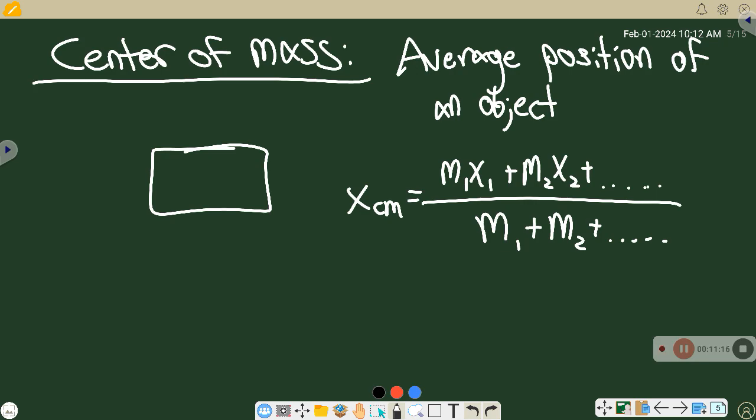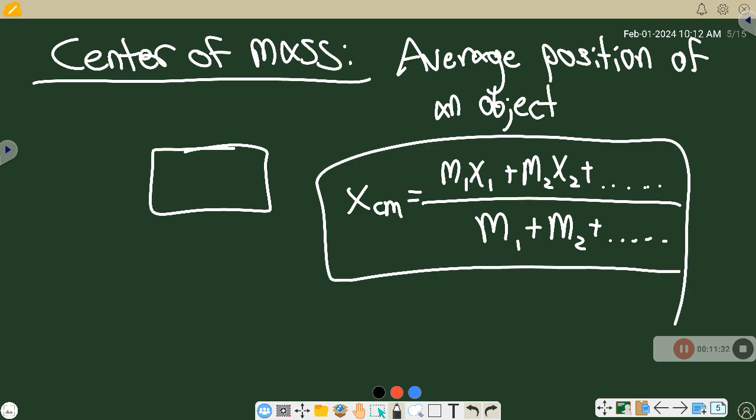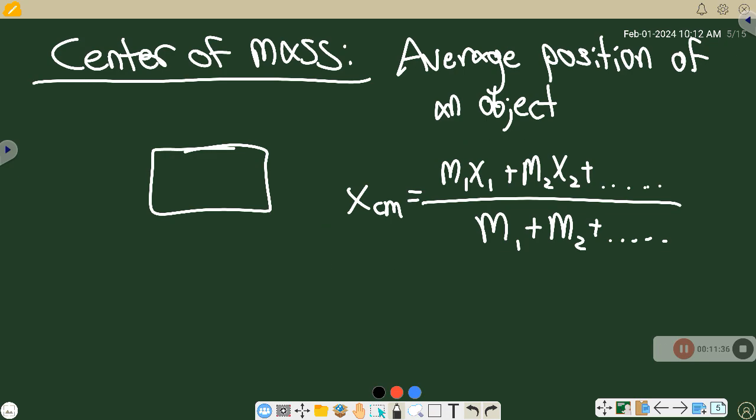Now the unfortunate part is when it comes to 3D objects, in order to do that most accurately, I would need to run this equation considering every single particle in the object, which would take a lot of time. Here's the nice thing about this class. You don't actually ever have to use this equation. You don't have to solve for the position of the center of mass. But you have to know why it's important, how we use it.